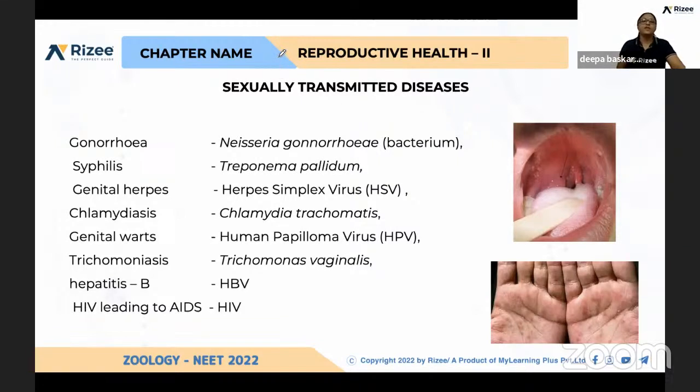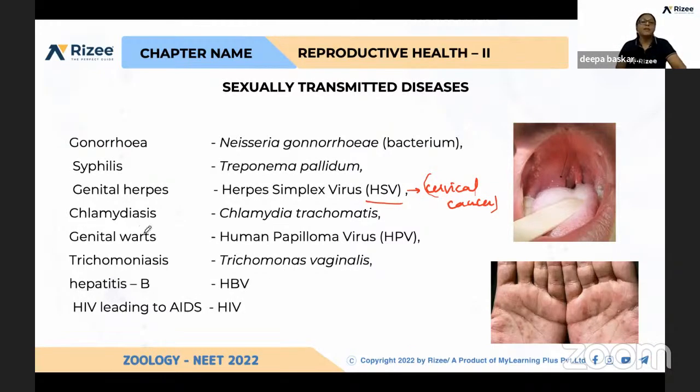First, gonorrhea. Gonorrhea is caused by Neisseria gonorrhoeae, a bacterium. The second disease, syphilis, has the causative agent Treponema pallidum. Third, genital herpes, caused by herpes simplex virus or HSV. This is also linked to cervical cancer. Cancer itself is not transmitted, but the herpes simplex virus can cause cervical cancer also.